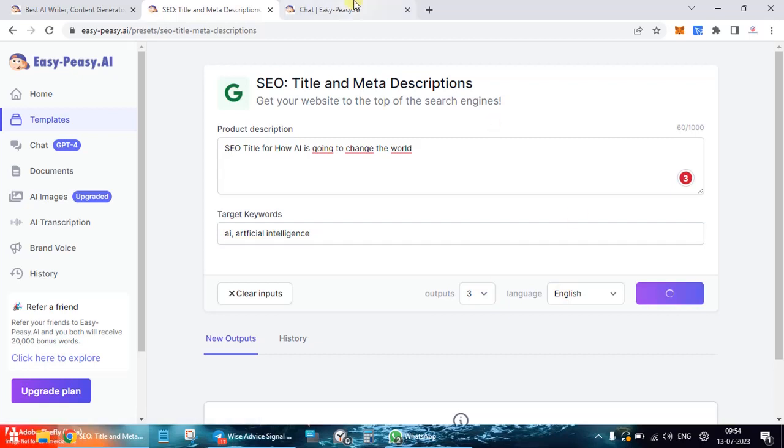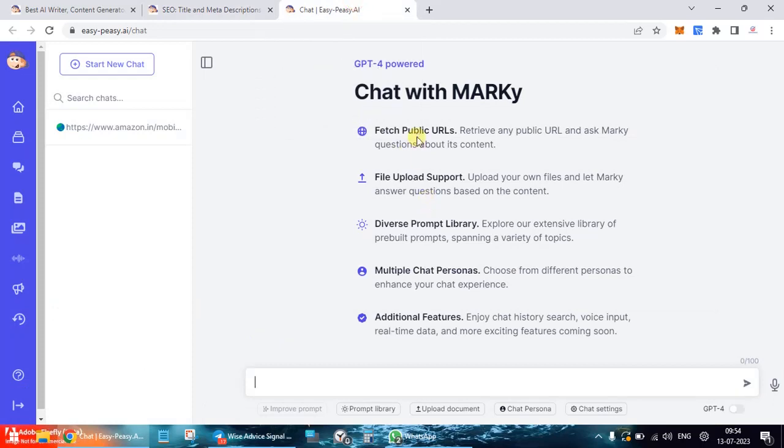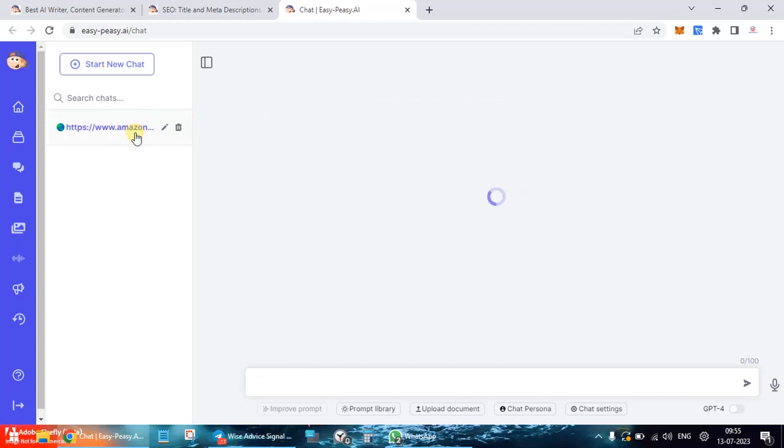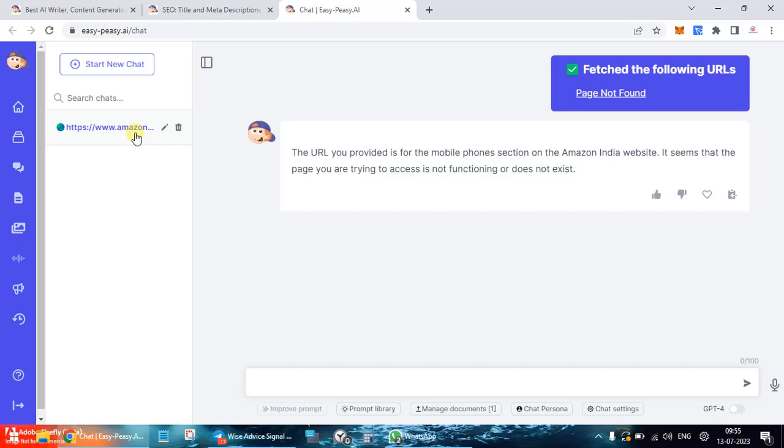While it generates, we move ahead to what we were doing over here. You see the chat format which is there. You can upload your document and ask questions. You can fetch public URLs and ask questions regarding it. Then explore the extensive library, additional features. Now I've not been trying this. In fact, I think I tried one over here. I put in an Amazon link, and it was not able to fetch the URL when I tried the chat part of it.